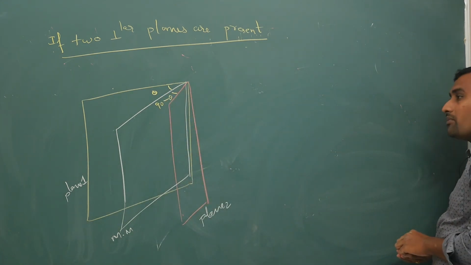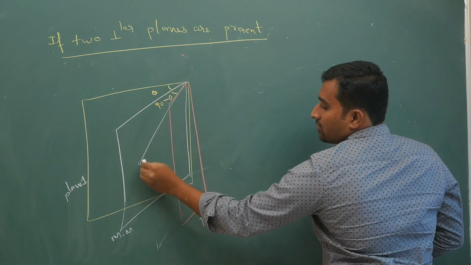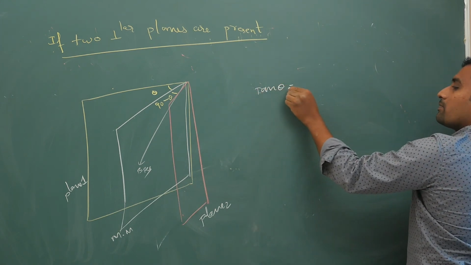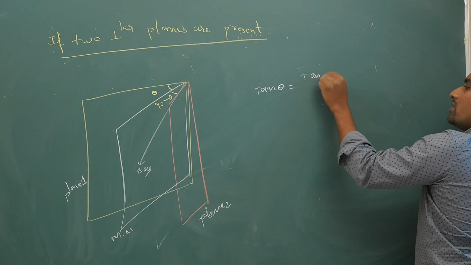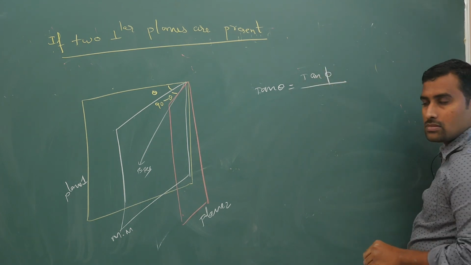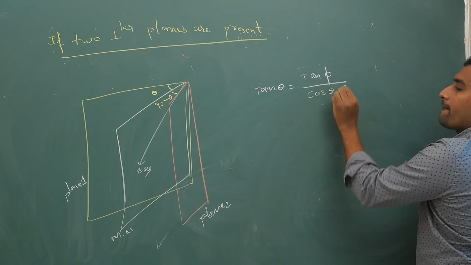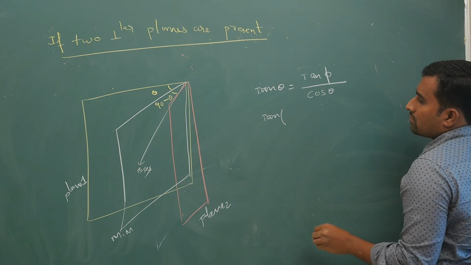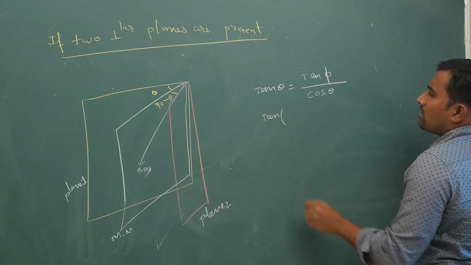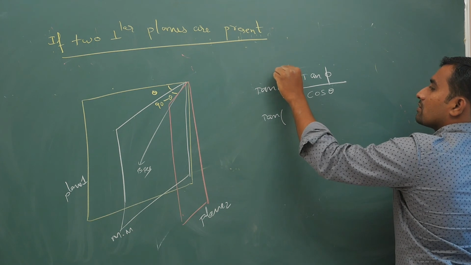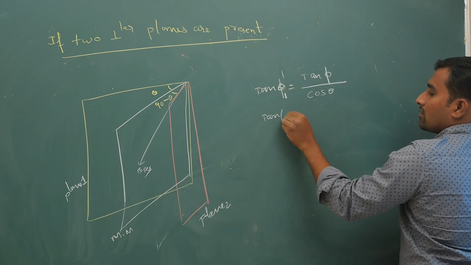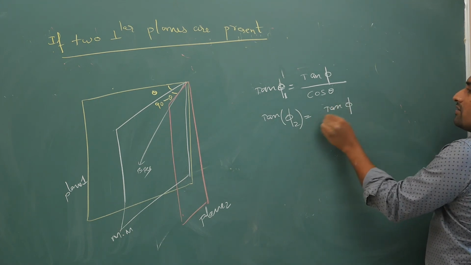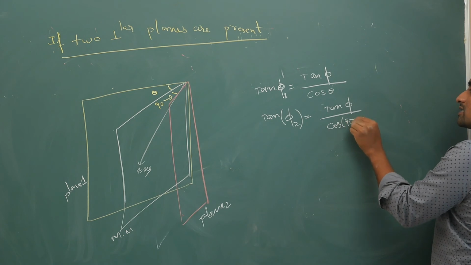Somewhere in the magnetic meridian plane you will have your resultant magnetic field. For the first plane, if you apply your true dip, tan phi by cos theta. For the second one, the apparent dip tan phi 2 is tan phi by cos of 90 minus theta.